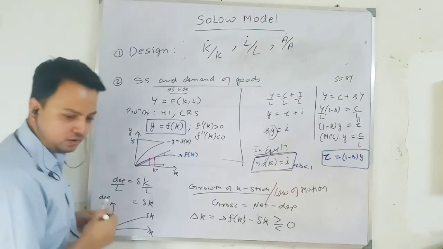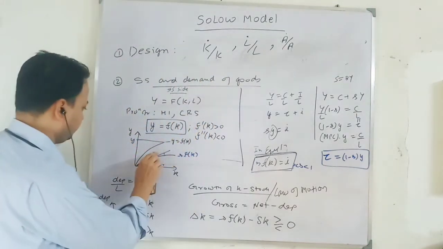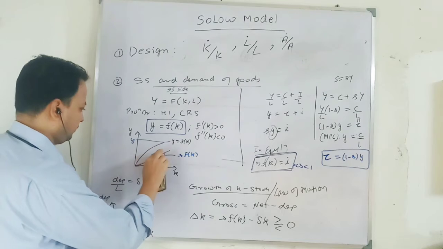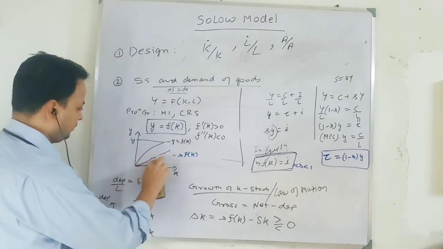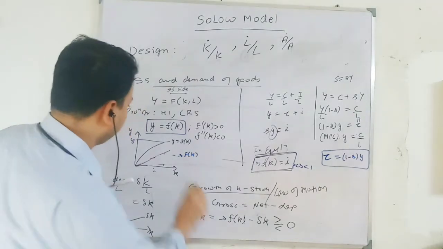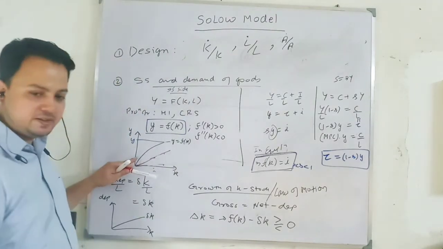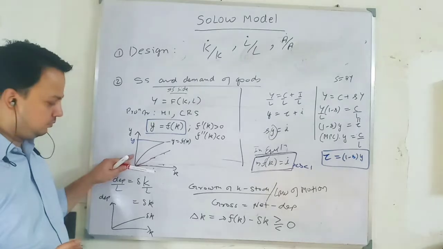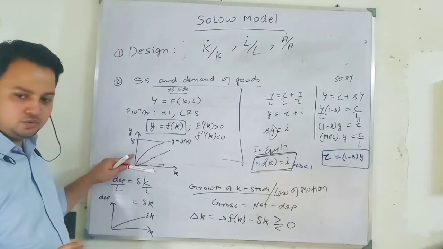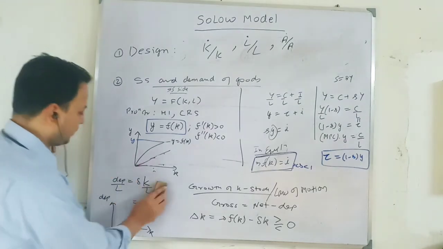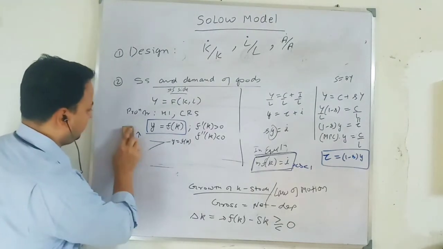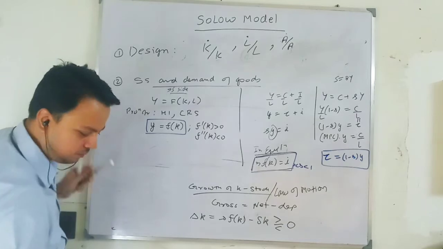Let me draw this blue line properly. Let me make it a little bit up. Can everyone see this graph, or shall I make it big?